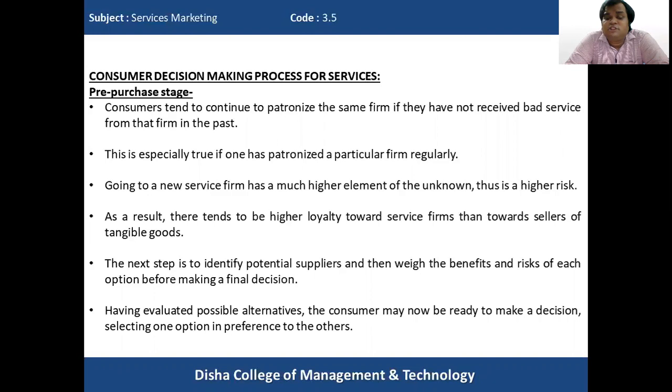Now the customer is in a position to completely understand, after evaluating all the possible alternatives, and to make a much more informed decision, selecting one option in preference to the others. He will decide from whose service he wants to avail. So this is all that the customer has to undergo in the pre-purchase stage.